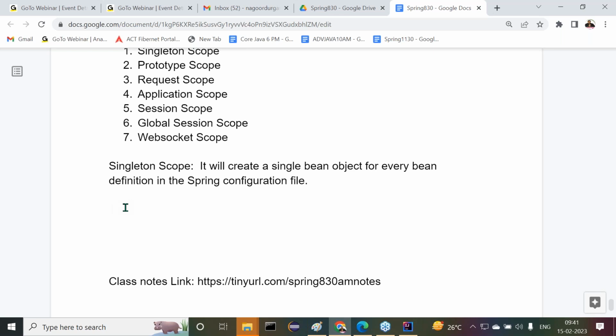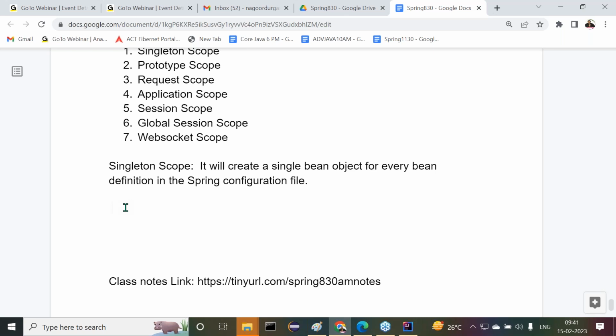So 10 times if we request a bean by using the getBean method, all 10 times we get the same reference value, but only one bean object is created for a definition. In a Spring configuration, for a bean definition, only one bean object will be created. Got it? This is exactly the meaning of singleton scope. All right, sir, then what is the next one?